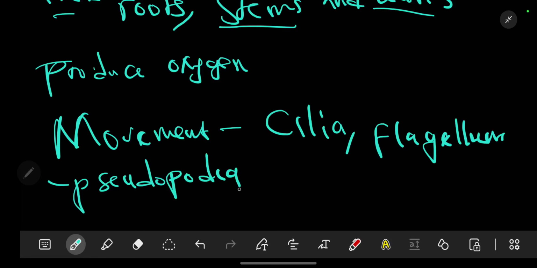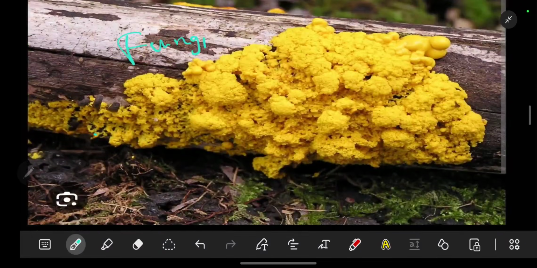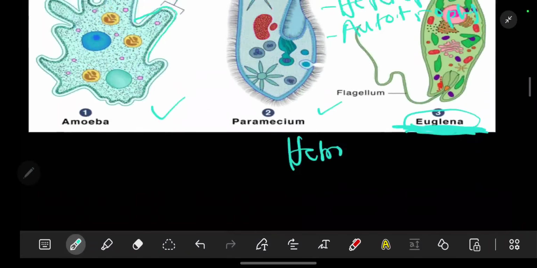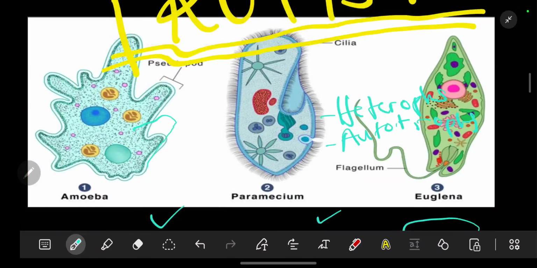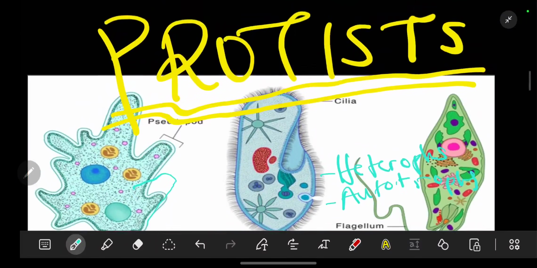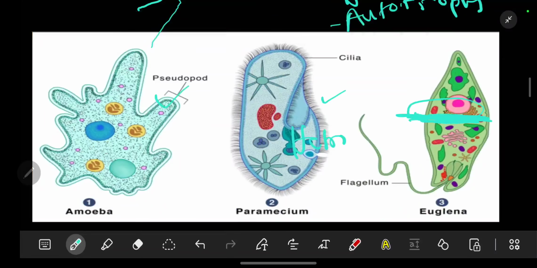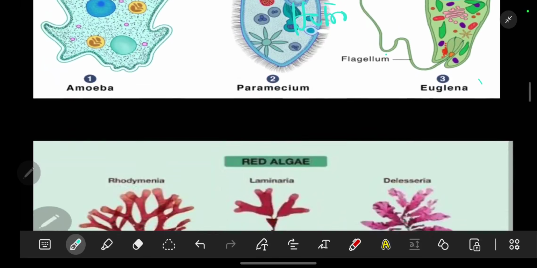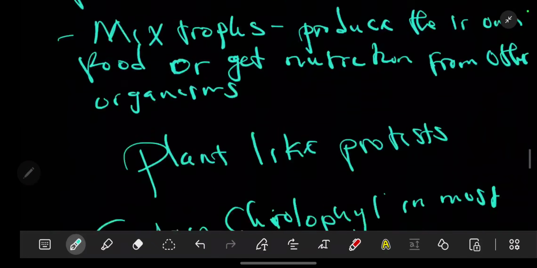So pseudopodia, for example, if you look at this one, the amoeba has got pseudopodia. So this is pseudopodia, the false feet. Then we have Paramecium. This one has got cilia. Then when you look at Euglena, it has got flagellum. So those are some of the characteristics of protists.